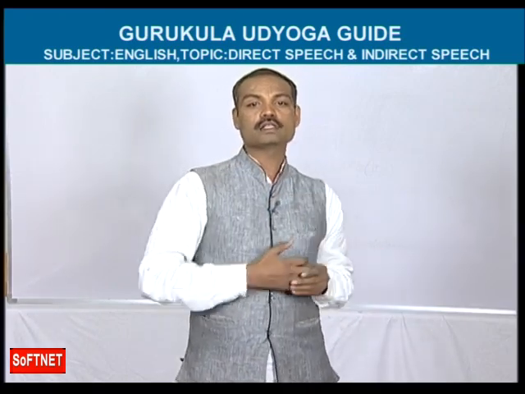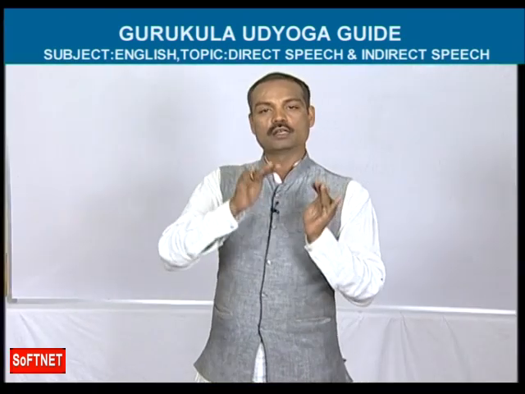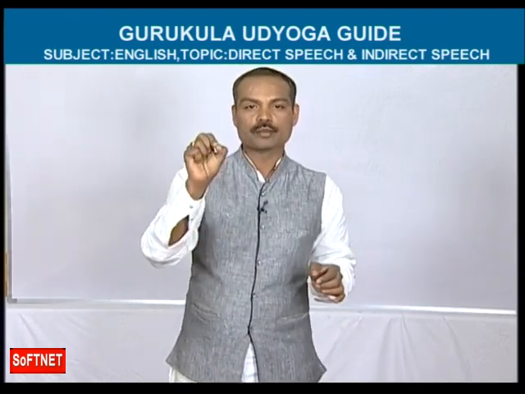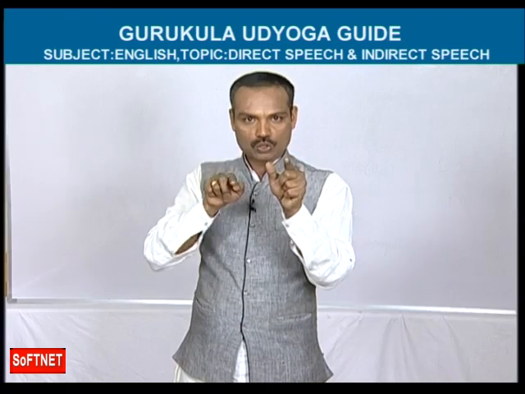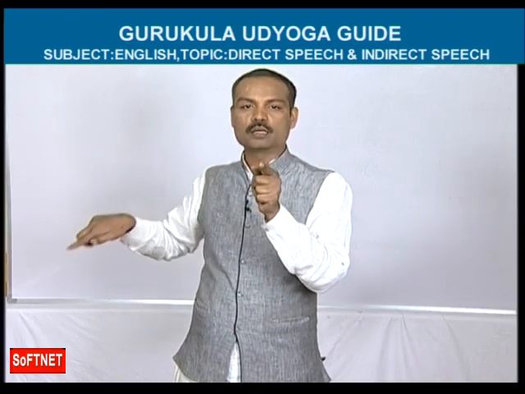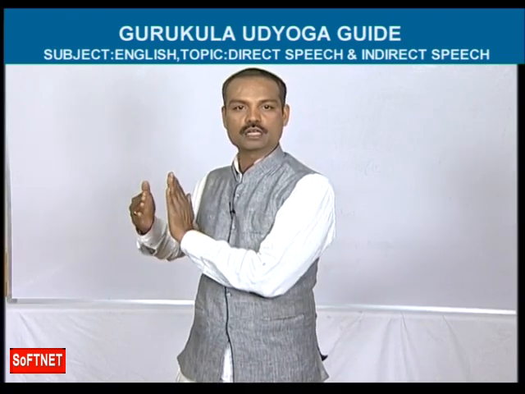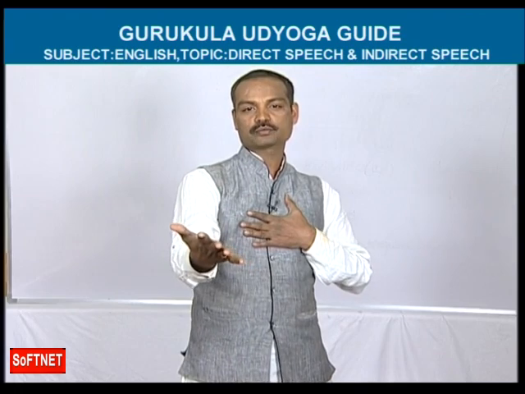Next, shall we see the second question? That is, she said to him, I am waiting for you. Let's change this direct speech into indirect speech. She said to him. She, the first word, should be written as it is. Said to becomes told. She told. Him should be written as it is. She told him. In the place of comma, we should use that. She told him that. What is the sentence in inverted commas? I am waiting for you.